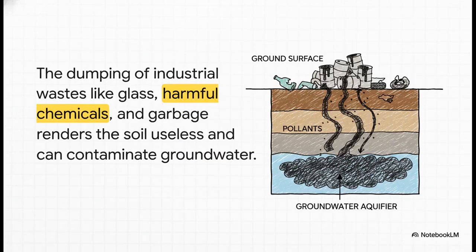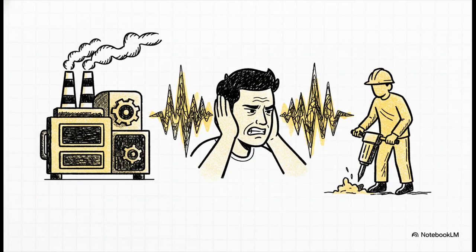Next, there is land pollution. When industries dump their waste, which can include things like glass, chemicals, and plastics, it damages the soil and makes it infertile. This waste can also seep into the ground and pollute our groundwater sources. And finally, let's not forget noise pollution. The constant sound from industrial machinery and construction sites isn't just irritating, it can lead to serious health problems like hearing loss, increased heart rate, and a lot of stress.